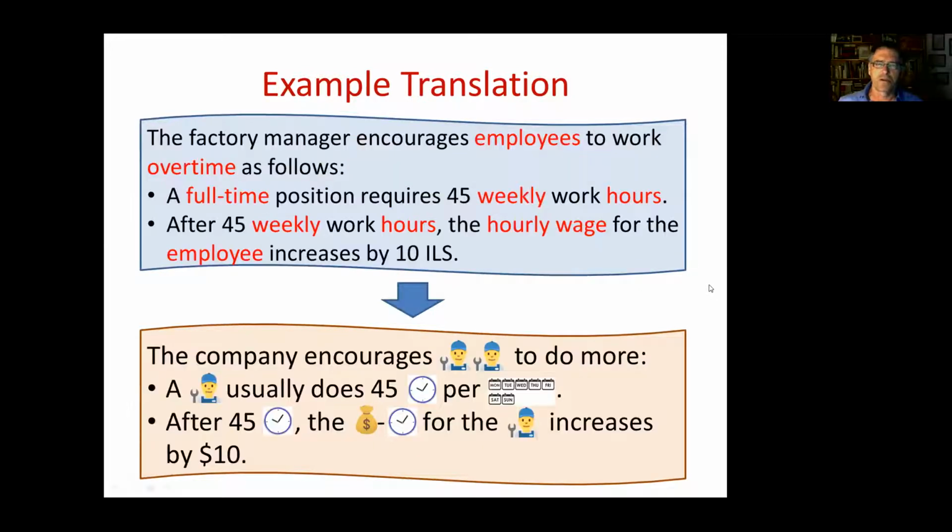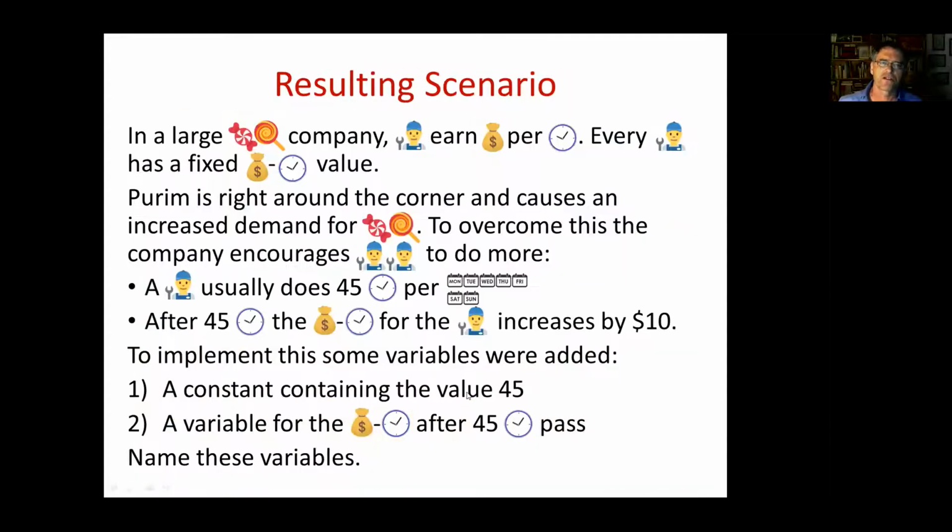The same also happens with more involved or more complicated keywords. For example, we want to talk about overtime and full-time positions. So when we talk about encouraging employees to work overtime, we just say to do more instead of trying to express this as an emoji. And also, a full-time position is just translated into a worker usually does so and so many hours. So after we do all of these translations into emojis, we get something like this scenario.